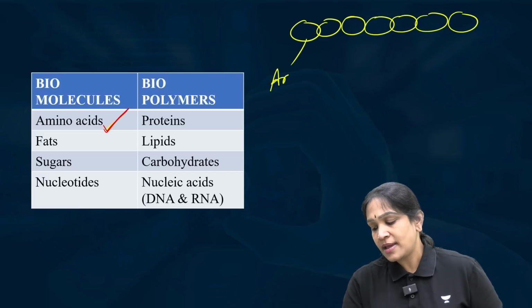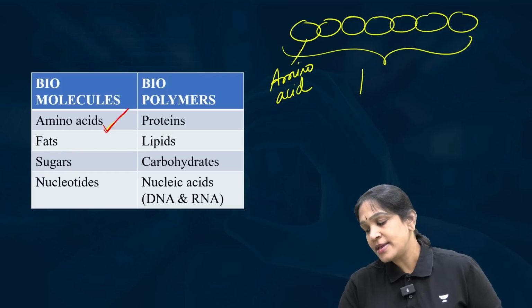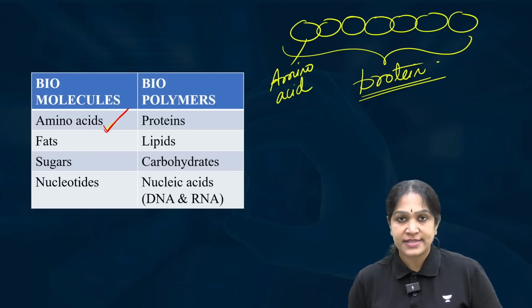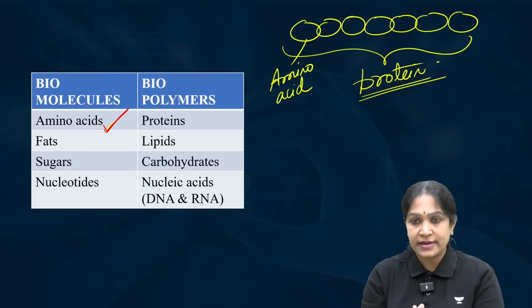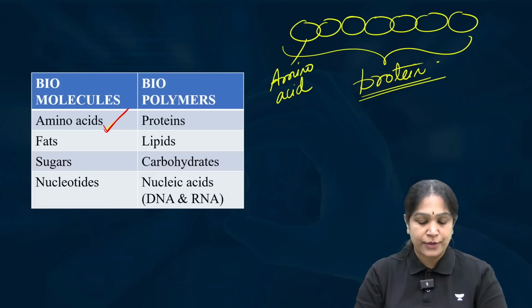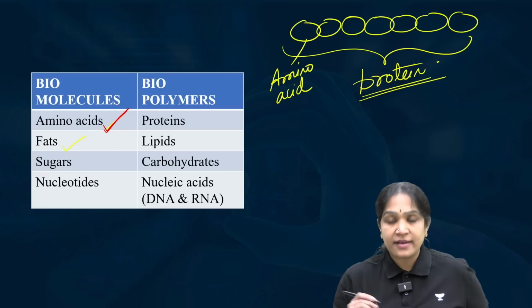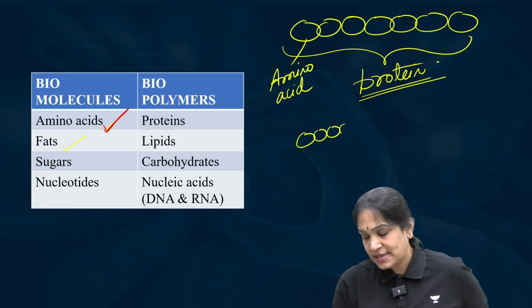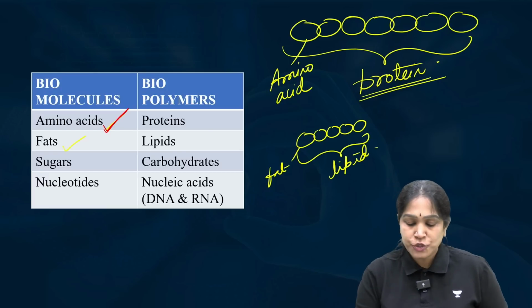If this is one amino acid, this complete chain is called the protein. You all know what proteins are, right? Collagen protein in the muscle, keratin protein in the hair, like that. These proteins are made up of individual units called amino acids. Next, fats. Fats will make up the lipids. I mean, if this is a fat, this is a lipid.